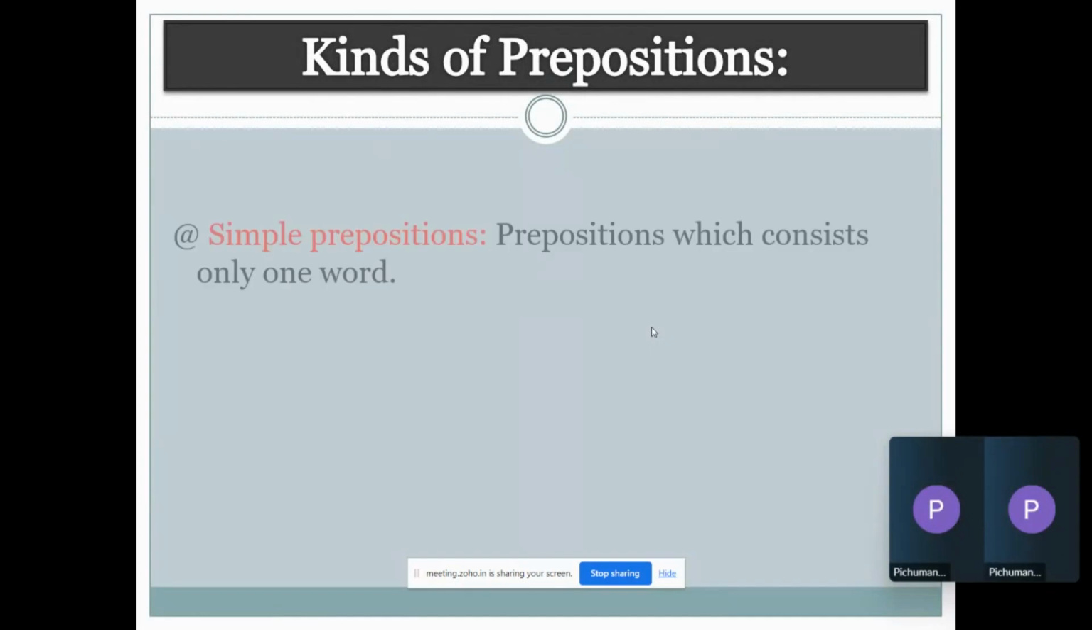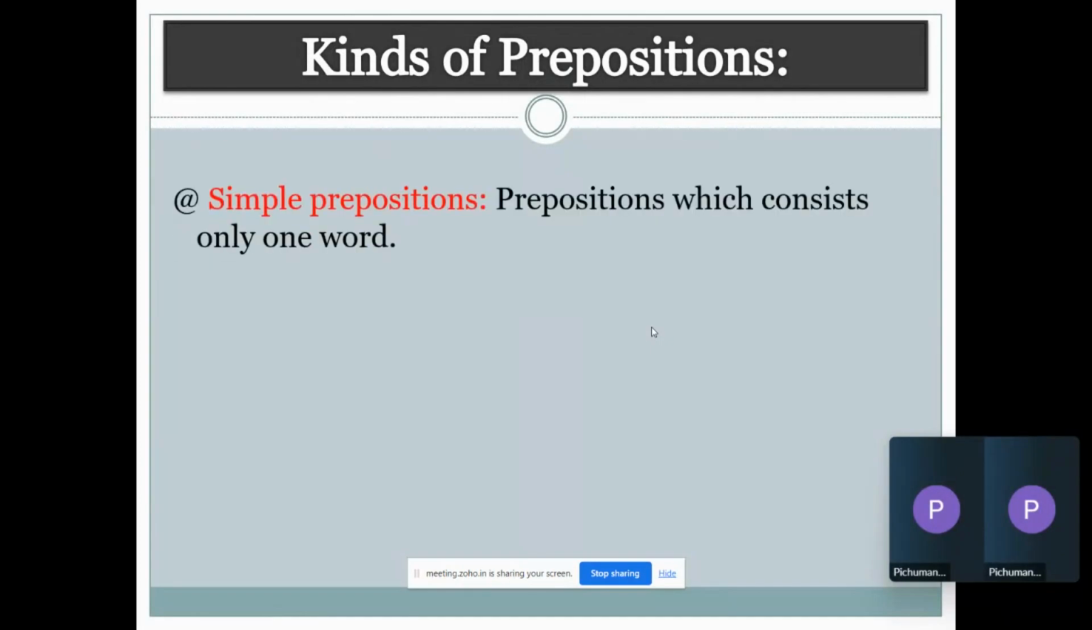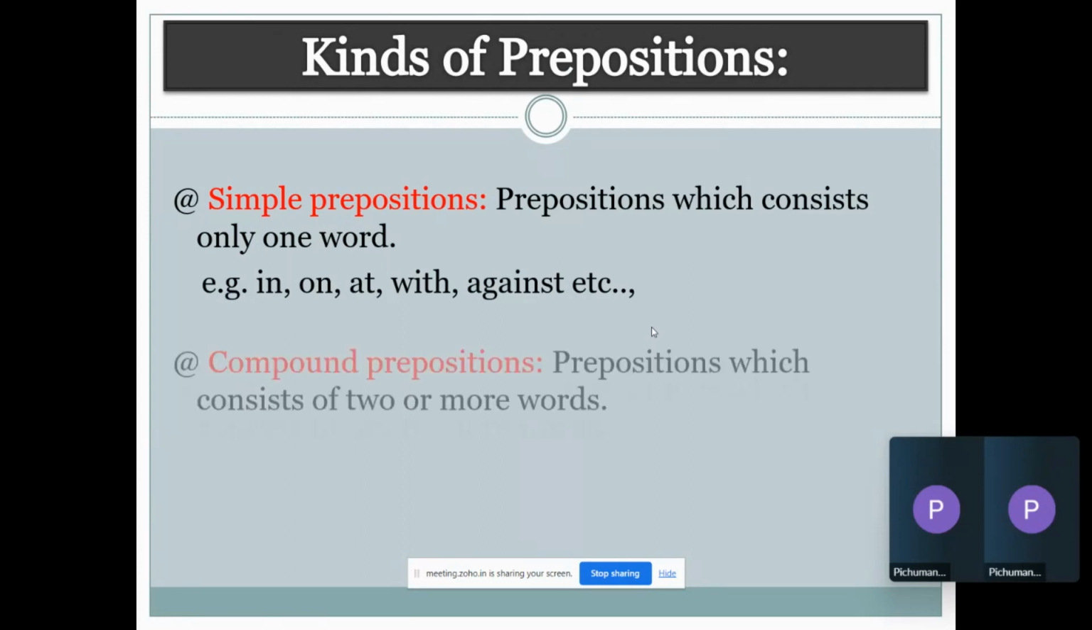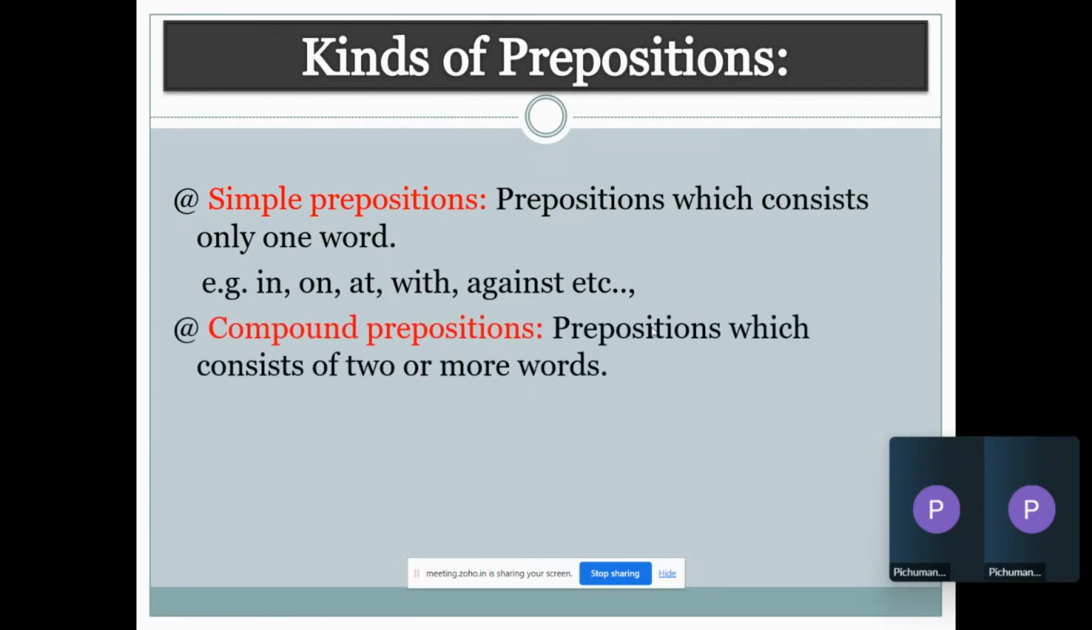So there are different kinds of prepositions, right? Simple prepositions are the one words, right? Which we just saw: in, on, at, with, all of that. Then there are compound prepositions, which are combination of two or more words.